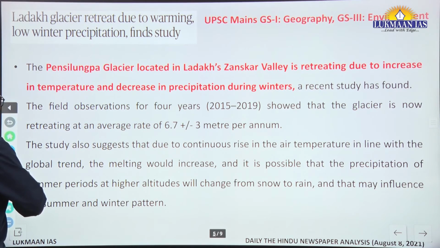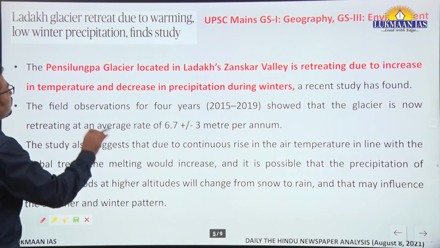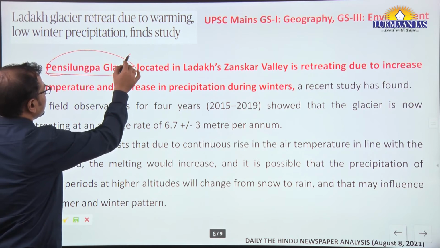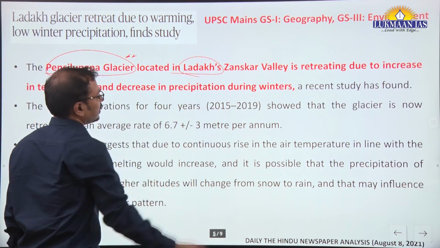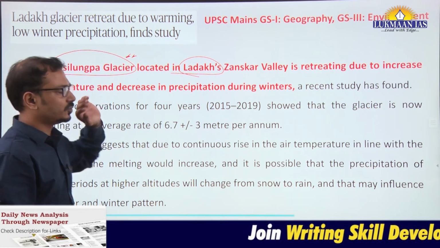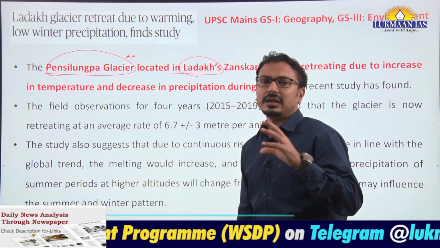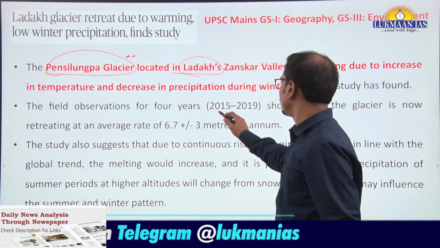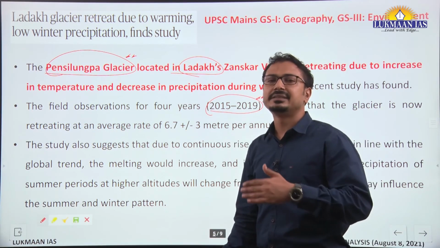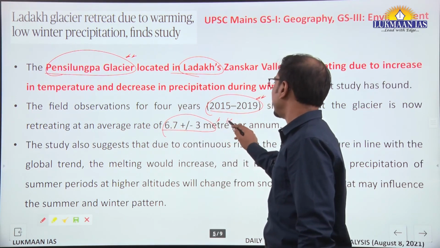Next, Ladakh glacier. Ladakh glacier retreat due to warming, low winter precipitation finds. The name of the glacier is Pensilungpa Glacier in Zaskar range of Ladakh. This is studied by the scientists, and for the last 5 years, 2015 to 2019, they have studied this, and they are saying that it is retreating at the rate of 6.7 plus or minus 3 meters per annum.